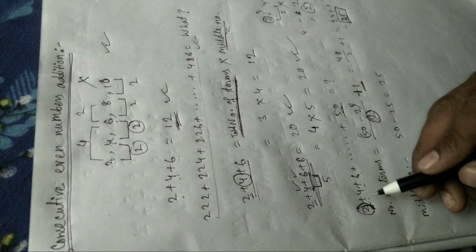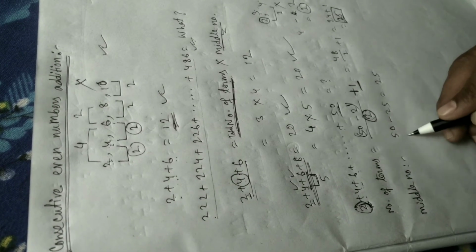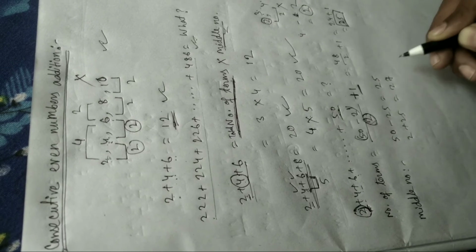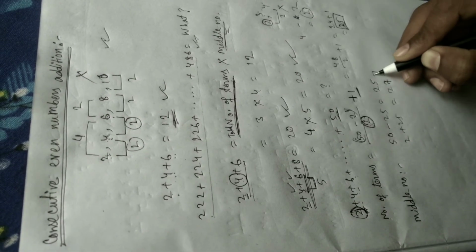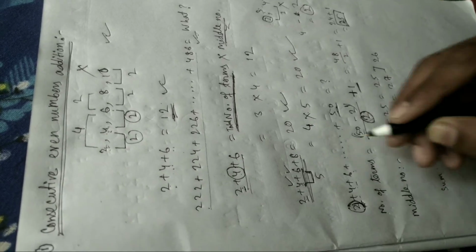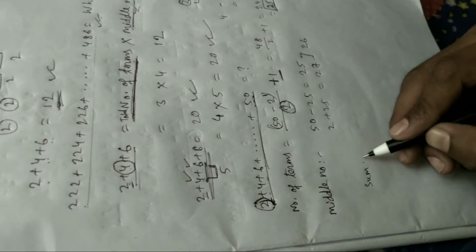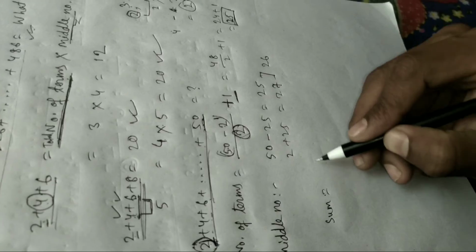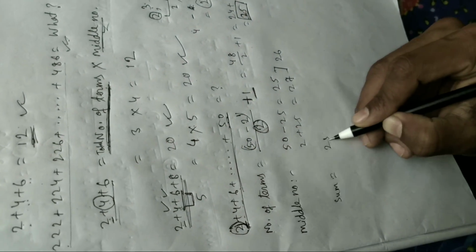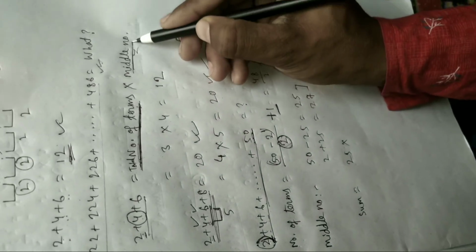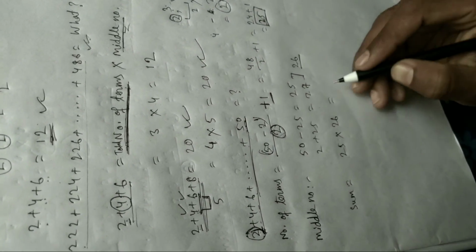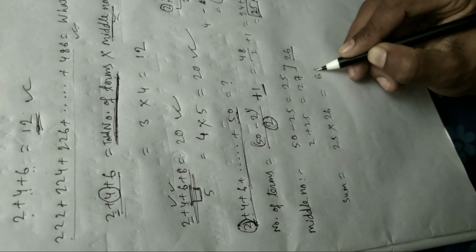And the middle number will also be greater than 2, so 2 plus 25 is 27. So the middle number will be the middle of these two, 26. So the sum is total number of terms 25 multiplied by the middle number 26. The answer will be 650.